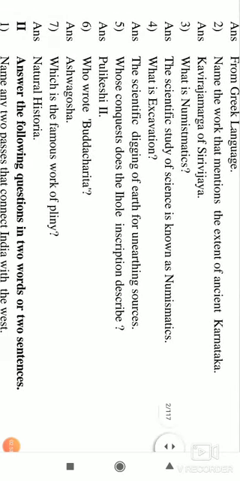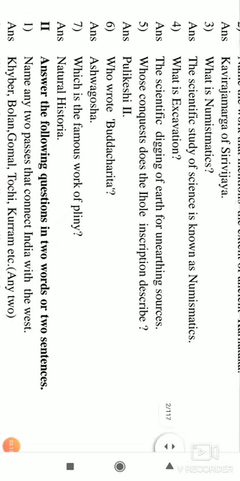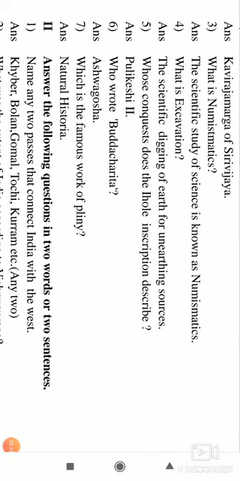What is numismatics? Numismatics is a scientific study of ancient coins. Scientific study of coins is called numismatics. I have given you here a small mistake, it says scientific study of science; it should be coins. What is excavation? It is scientific digging of earth for unearthing sources.